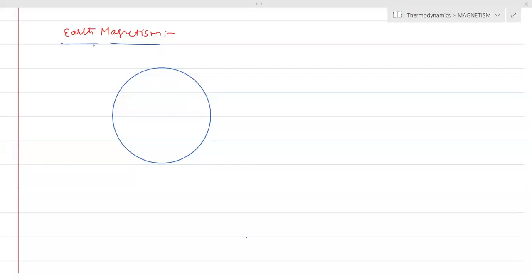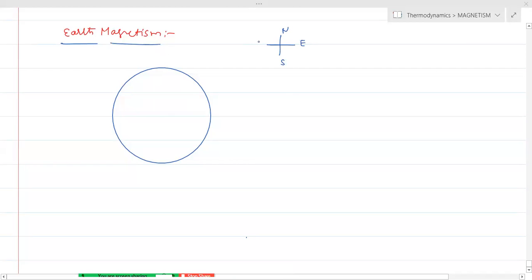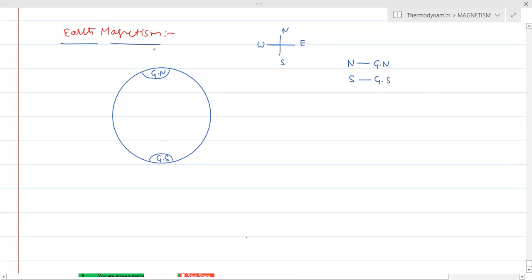So we will start earth magnetism. Generally, in our daily life, we use the terms north, south, east, west. These are the geographical directions. So from now onwards, I'm referring to north as geographic north, and south as geographic south. So generally, we will say that this is the geographic north pole, and this is the geographic south pole.